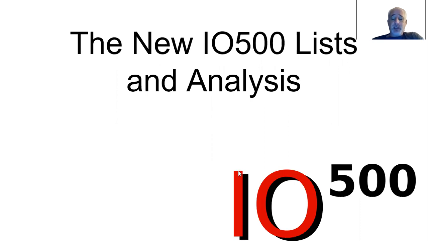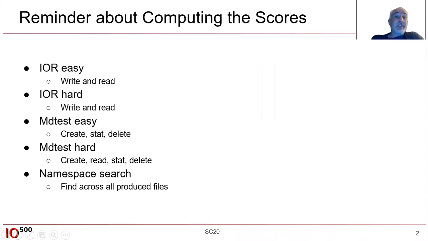All right. So first of all, we want to just remind everybody about how we compute the scores. As you know, we've got some bandwidth phases, some metadata phases, as well as a namespace search. Specifically, we have IOR easy, which does a read and a write phase, and IOR hard, which does a read and a write phase. The distinction is in easy, every process is reading and writing its own file, and hard is a shared file. So the first thing that we do is we compress those 4 IOR scores using geometric mean to create a bandwidth score.